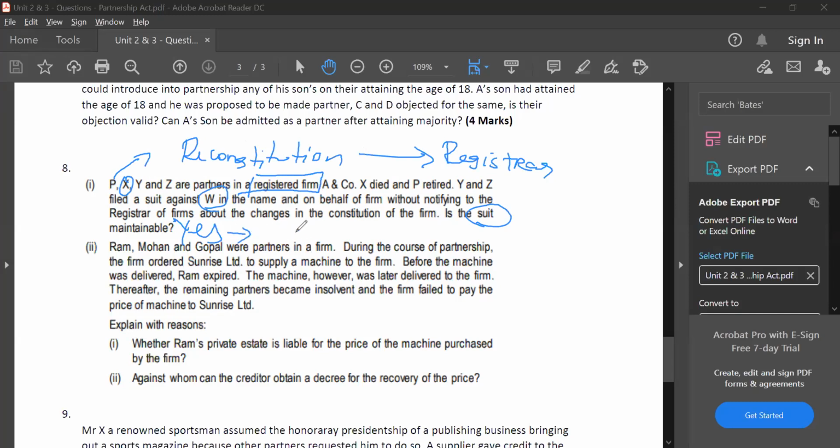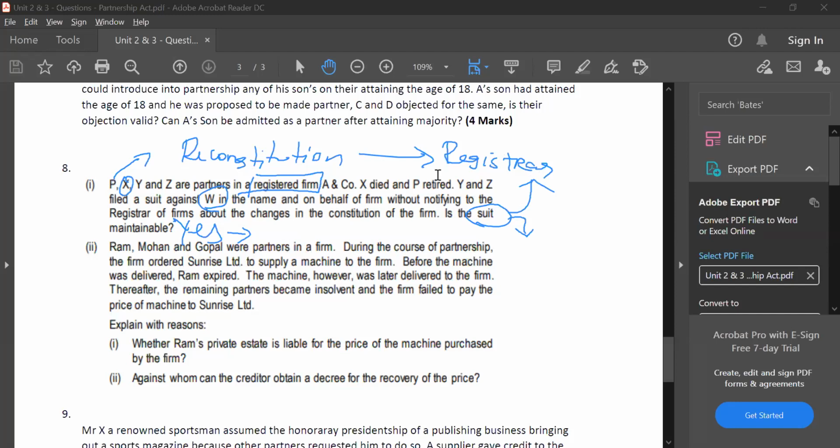Yes, the suit is maintainable. Later, after filing the suit, you can intimate the registrar. There is no issue. Just because you forgot to intimate the registrar about the reconstitution, the suit will not be non-maintainable. The suit will be maintainable. This is the answer for question number 8.1.